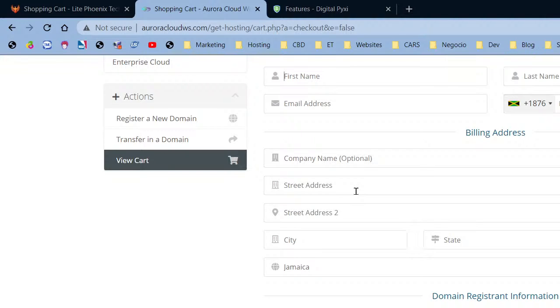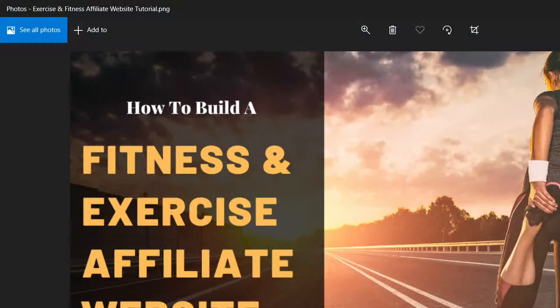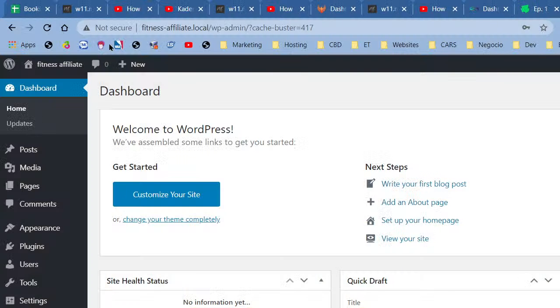You're going to use Softaculous and install WordPress. I probably should make a video on that so I can just refer you guys to it. I'm going to make a video on that, guys, and the video will be linked below, right? So you're going to have your WordPress installed with your domain name. You're going to have your username and your password. You're going to log into your WordPress website. It's just going to be a fresh install. There isn't going to be anything there at all, right? So it's going to look like this.